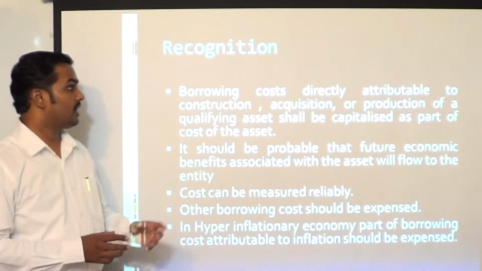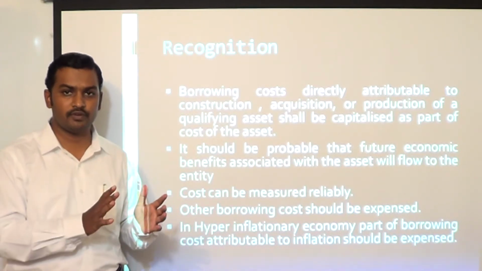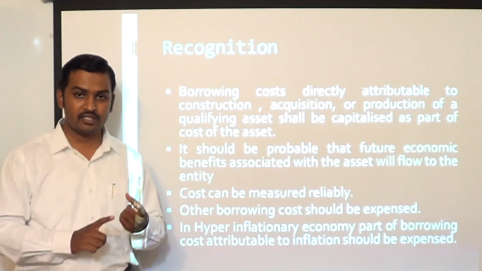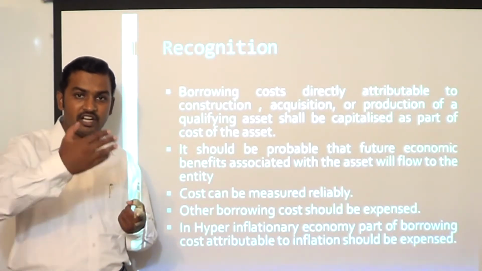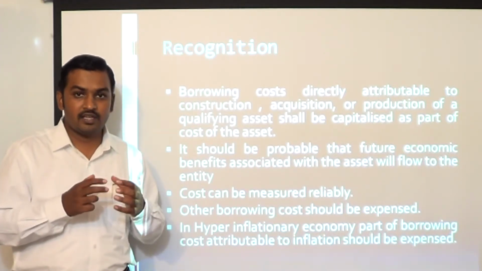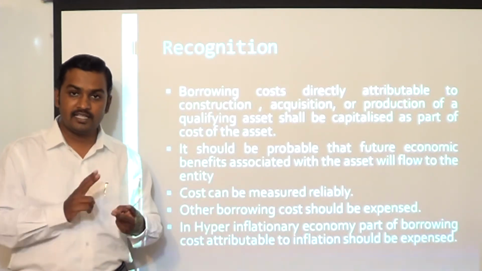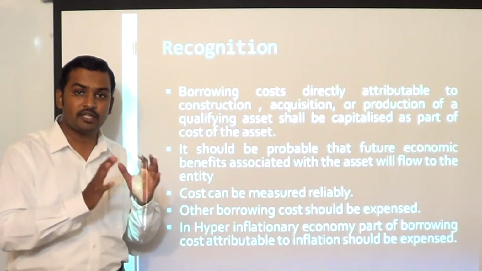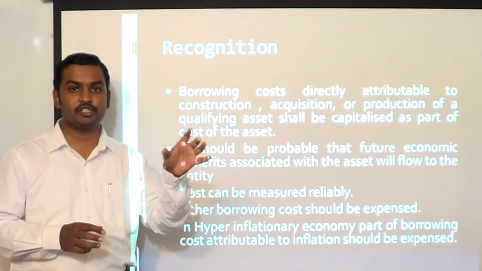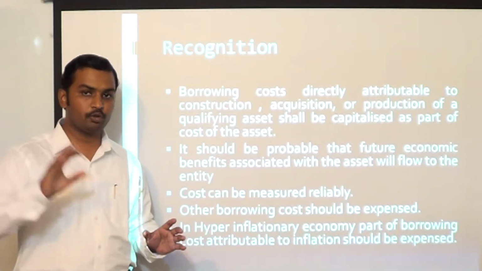Next, recognition. As per the standard, borrowing costs which are directly attributable to acquisition, construction or production of a qualifying asset can be considered as part of cost of the asset, but there are two conditions. The asset should be capable of generating economic benefits for the firm. That means it should be probable that economic benefits associated with the asset will flow to the entity. Second, the cost of the asset can be measured reliably. When these two conditions are satisfied, borrowing costs attributable to acquisition, construction or production of a qualifying asset can be capitalized. Other borrowing costs can be debited to profit and loss account.